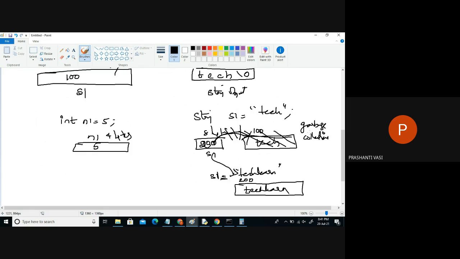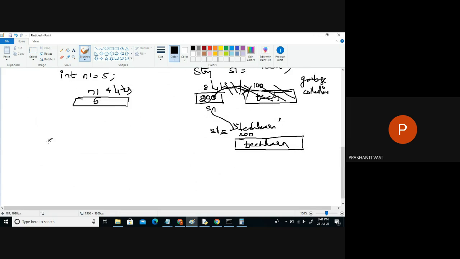So references will never hold a value. They will only hold the address of the value. Is this clear to you? When I said n1 equals 5, it is different. When I said s1 equals tech, it is different. Both are two different things, right?